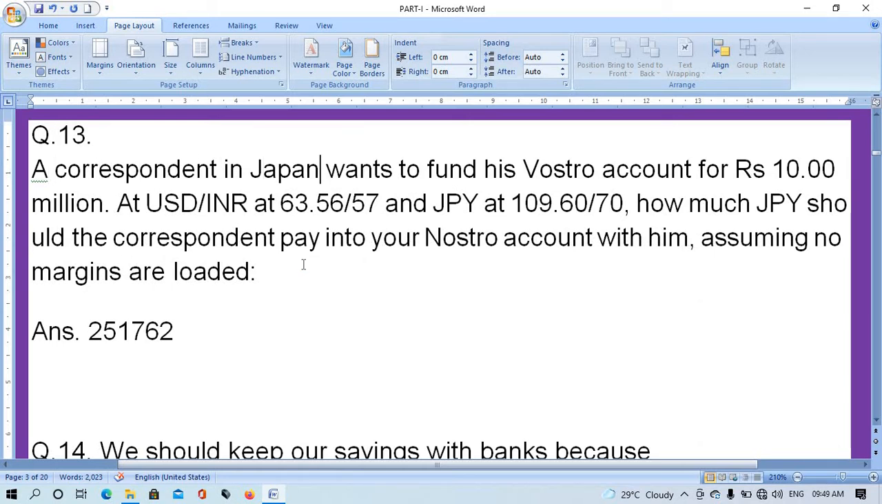Question number 13. A correspondent in Japan wants to fund his Nostro account of rupees 10 million at USD/INR 46.356/57 and JPY at 109.60/70. How much JPY is the correspondent paying into your Nostro account with him, assuming no margins are loaded? The right answer is 2,51,762.